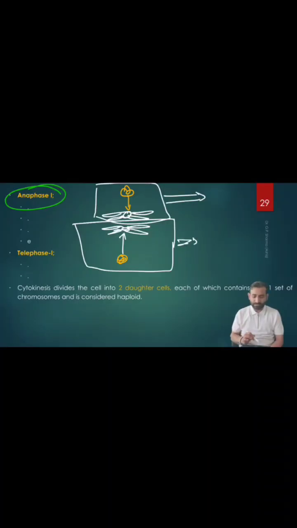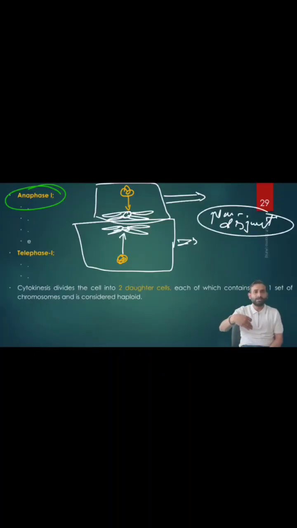Are you understanding? That's why in this anaphase 1, if this pulling of the chromosomes is abnormal, then it produces what? Non-disjunction. That we discussed already. Unequal numbers of chromosomes may move to the opposite poles, right? So this is about the anaphase 1. During the telophase, what happens now? During the telophase 1, the two poles clearly get the two nuclei, but they contain half the number of chromosomes, because during the anaphase 1, half the number of chromosomes moves to one pole, the other half moves to the other pole, right?